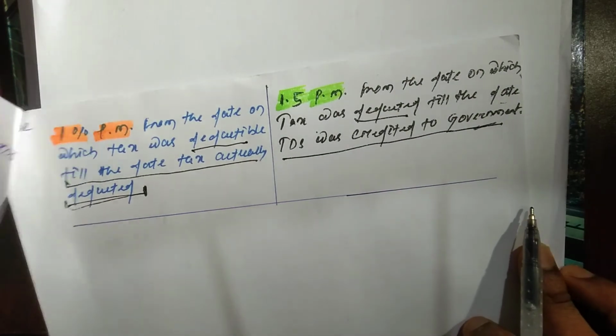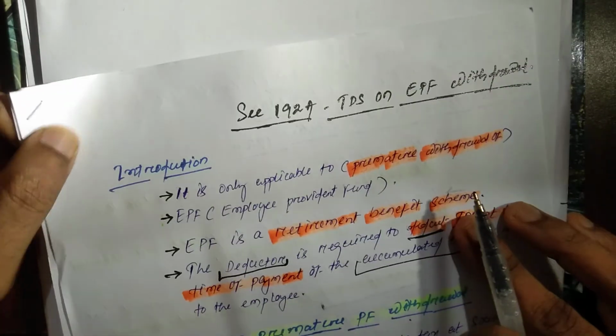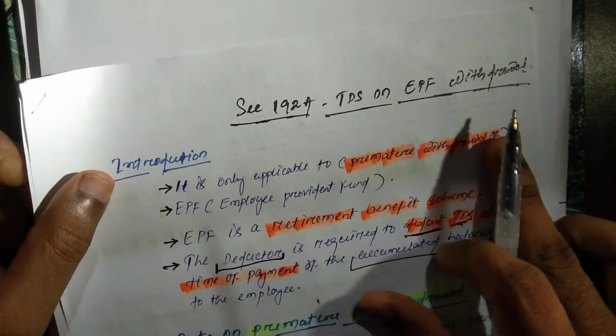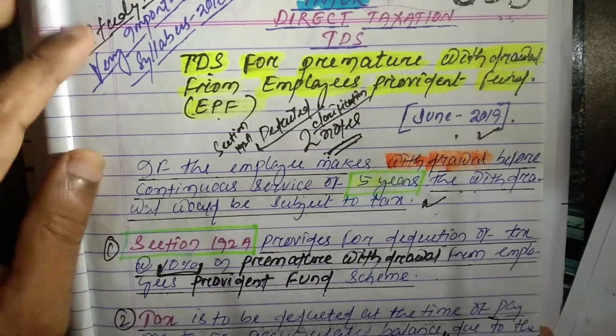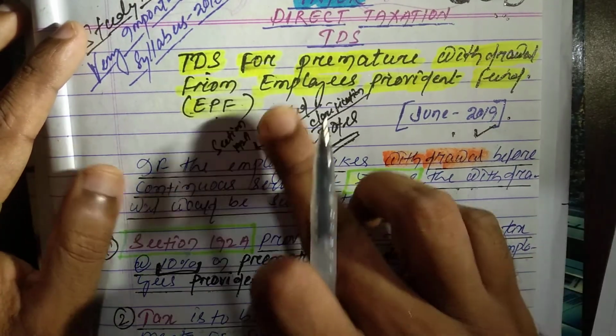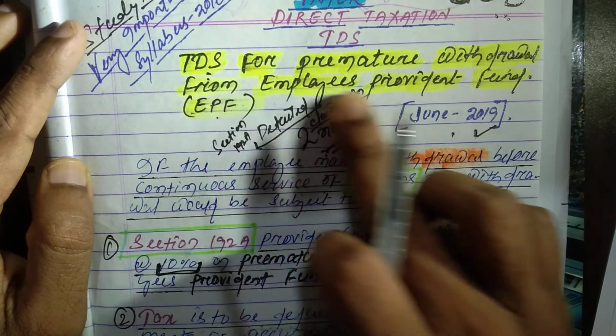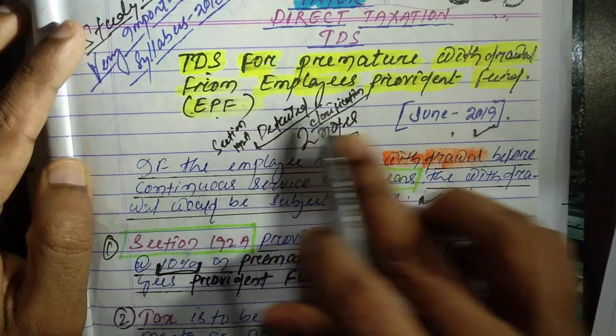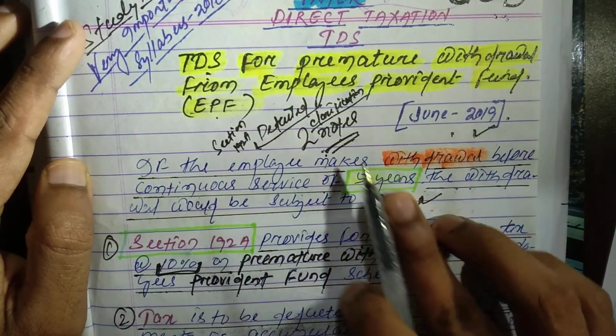Okay, this is all about Section 192A, that is TDS on EPF withdrawal, and this is all about tax for premature withdrawal from employees provident fund, that is EPF.